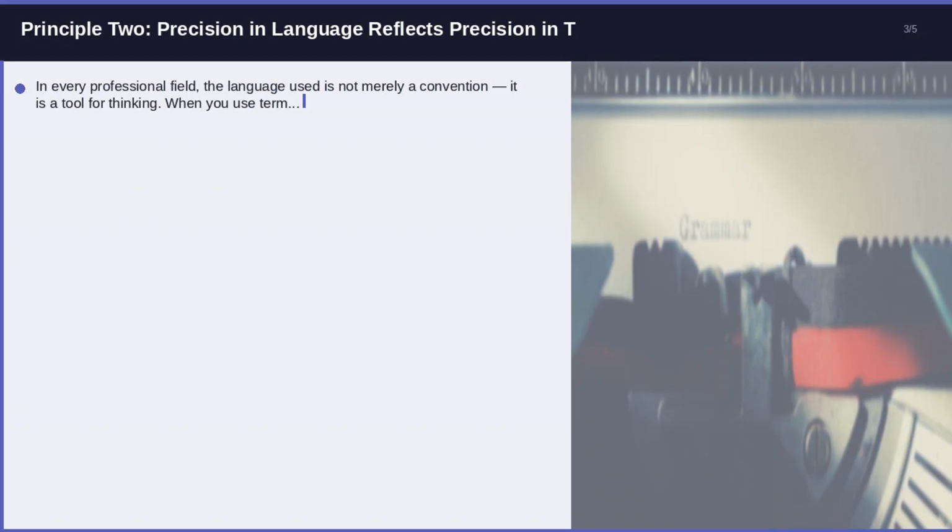Principle 2. Precision in language reflects precision in thinking. In every professional field, the language used is not merely a convention. It is a tool for thinking. When you use terms loosely or interchangeably when they are not interchangeable, you introduce ambiguity into your own reasoning. Students of ML Model Evaluation and Metrics who invest time in understanding terminology precisely find that their analysis becomes sharper and their communication clearer.